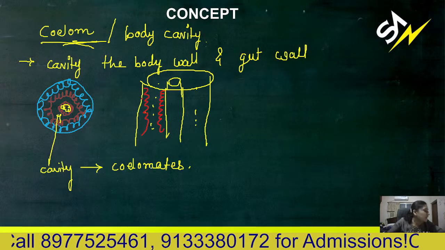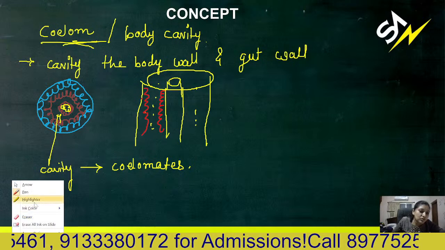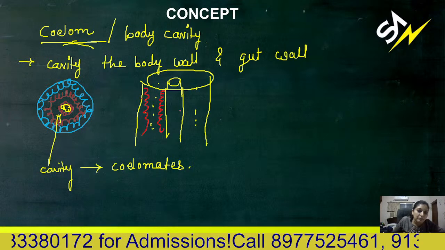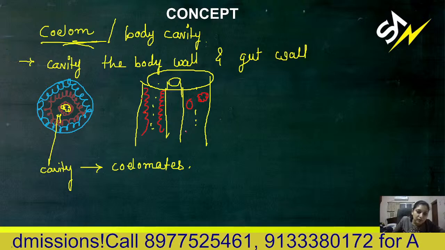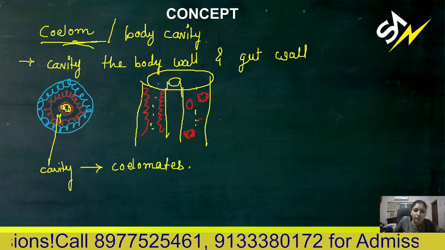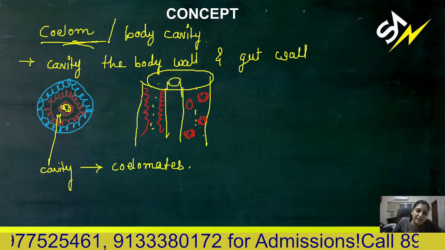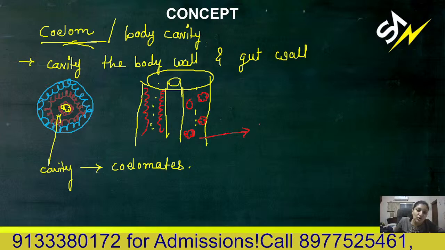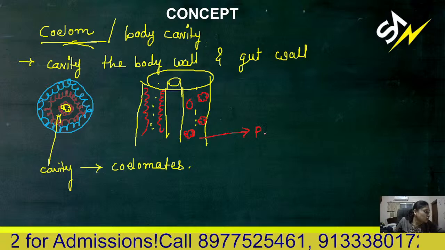But if mesoderm is present in the form of patches or pouches, it is not a completely clear-cut cavity. Then these types of organisms are known as pseudocoelomate. They do not have a true cavity, and they are known as pseudocoelomate.